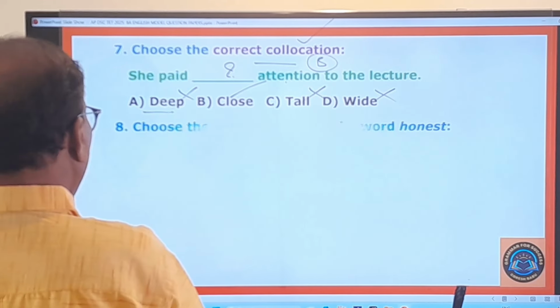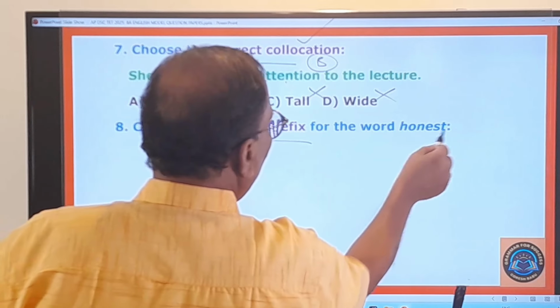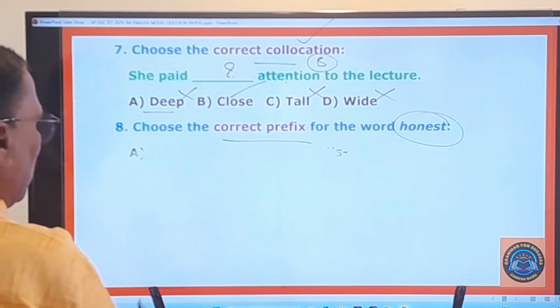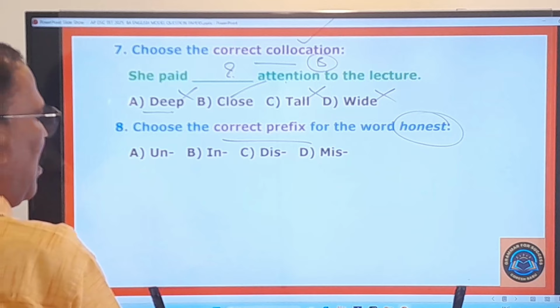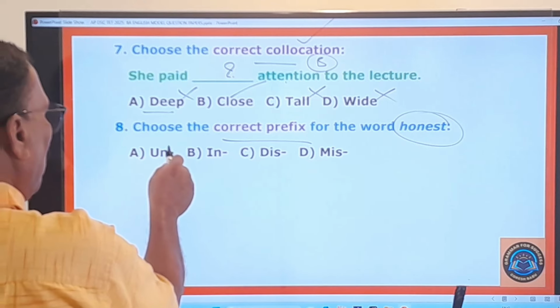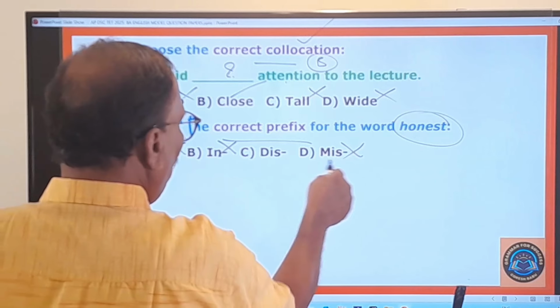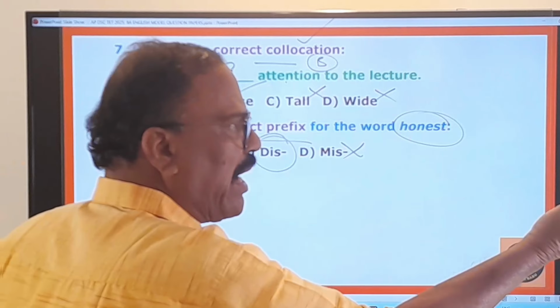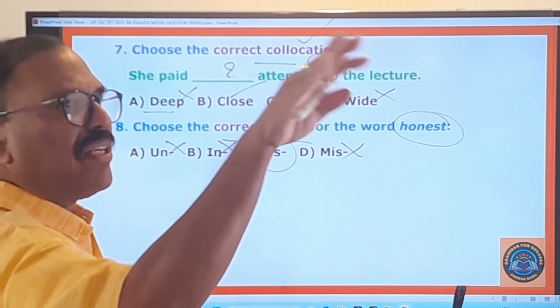You go to the eighth question. Choose the correct prefix for the word honest. What prefix can be used before this honest means? Here are given some prefixes. You choose the most suitable one. Un, no. In, no. Miss, no. Only this. You can say honest, dishonest. He is an honest man, but she is a dishonest woman.